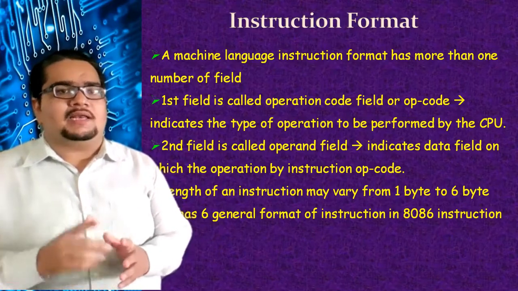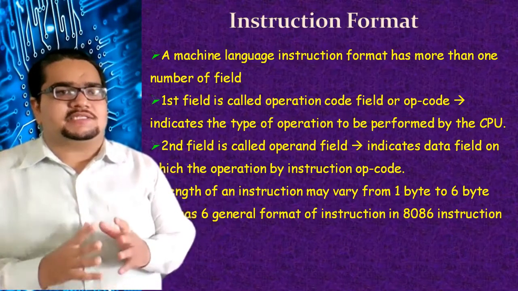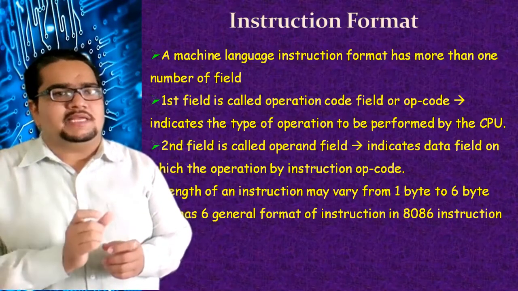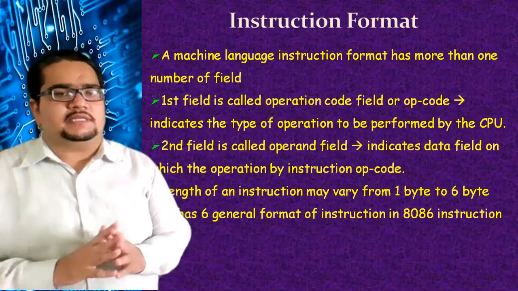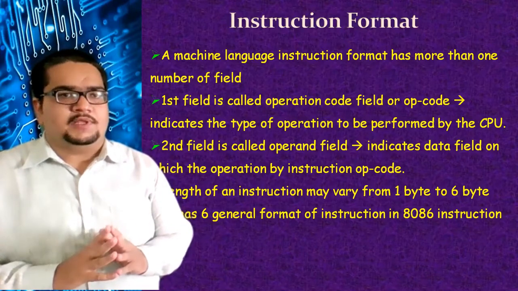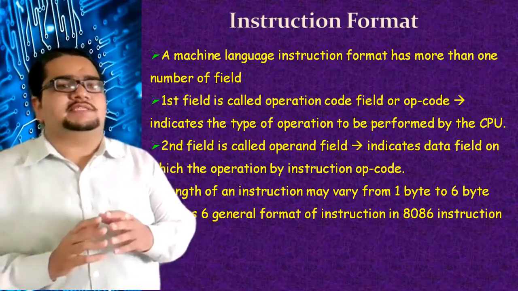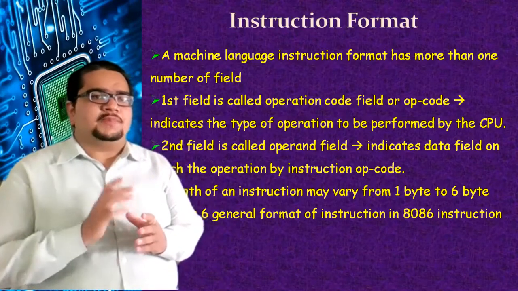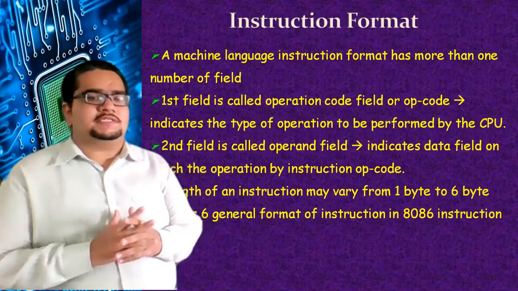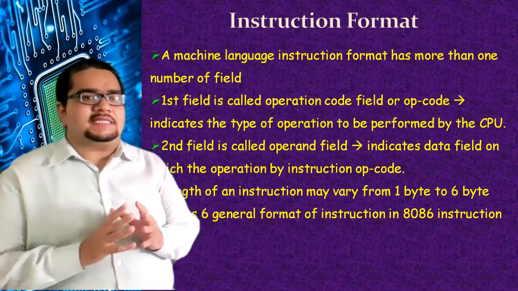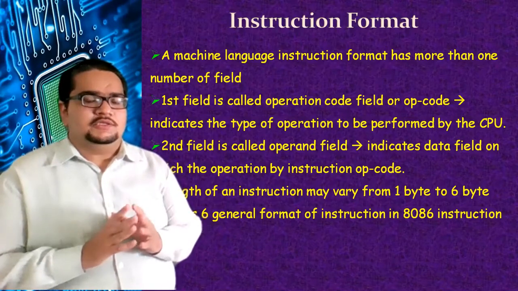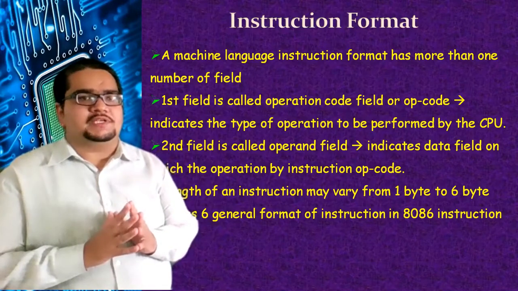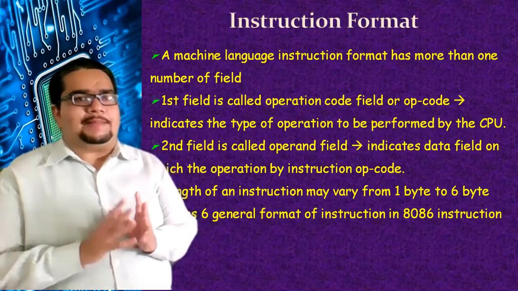For an example, earlier I have shown you CLI and STI. Those instructions are CLI and STI alone. There is nothing written before or after that. So CLI is one of the examples of the 1-byte instruction where the operands are implied. You need not specify further operands after writing the operation. So operands are by default implied there.